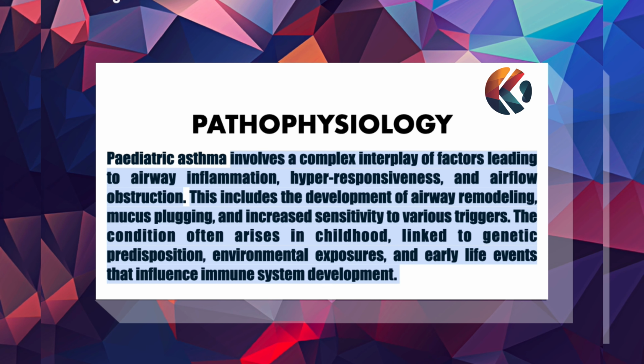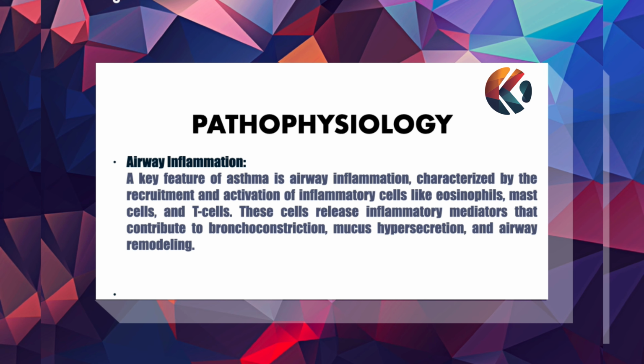Next is pathophysiology of asthma. Pediatric asthma involves a complex interplay of factors leading to airway inflammation, hyperresponsiveness, and airflow obstruction. This includes the development of airway remodeling, mucus plugging, and increased sensitivity to various triggers. The condition often arises in childhood, linked to genetic predisposition, environmental exposure, and early life events that influence immune system development.